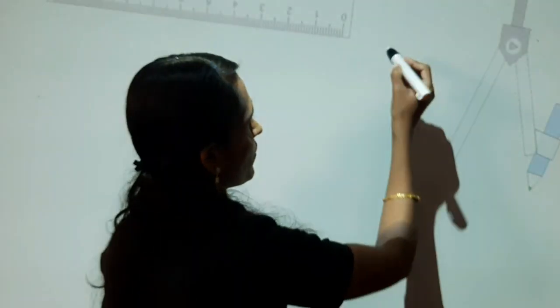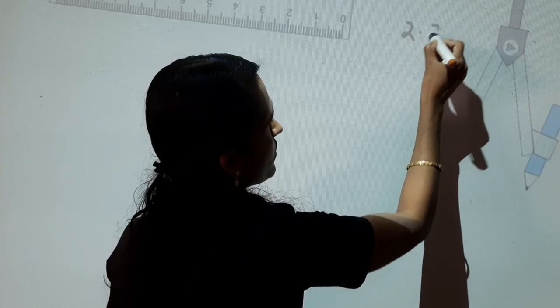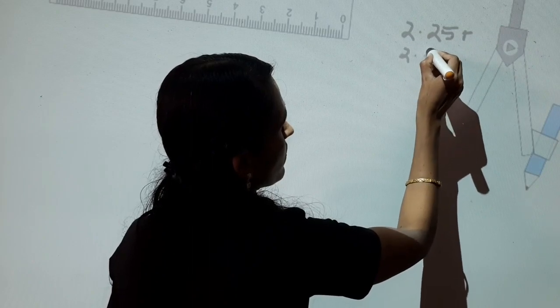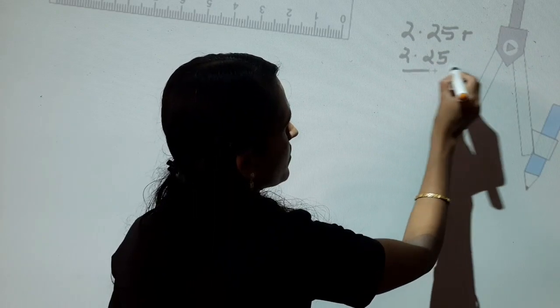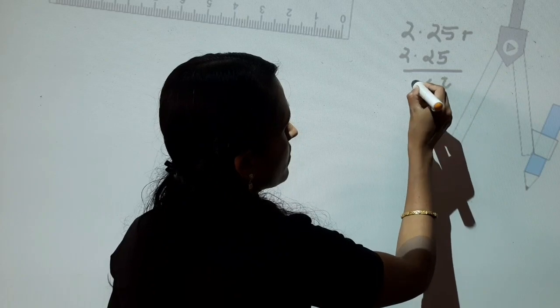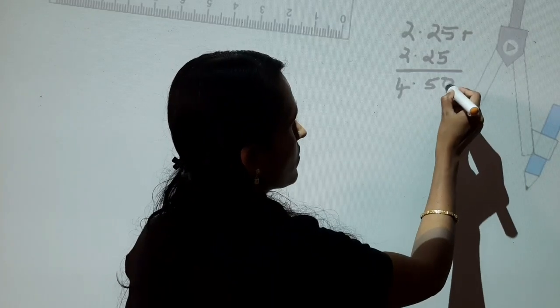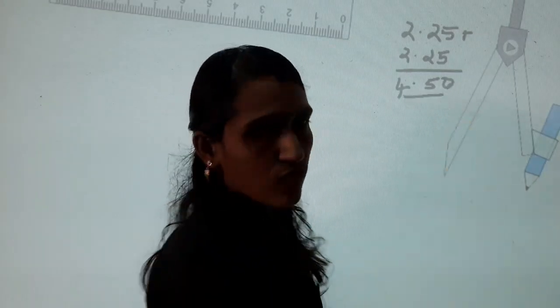Draw a circle of radius 2.25 centimeter. Using a scale, you cannot draw 2.25, right? So you have to take it double, that is 4.5.